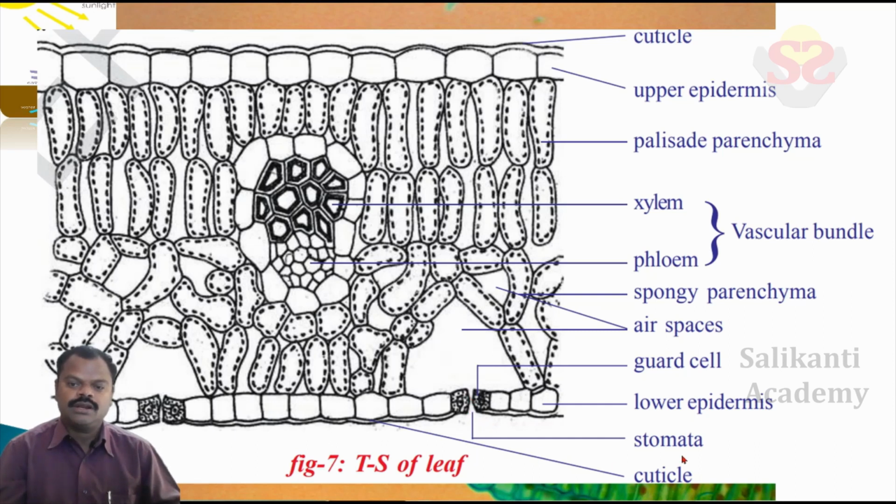This opening is called stomata. This opening is guarded by cells called guard cells. Below this, a sequence of arranged cells is called the lower epidermis, and above the epidermis a layer is the cuticle.